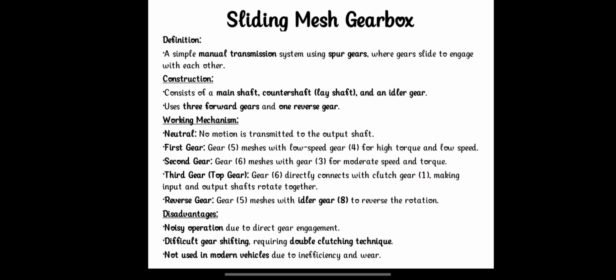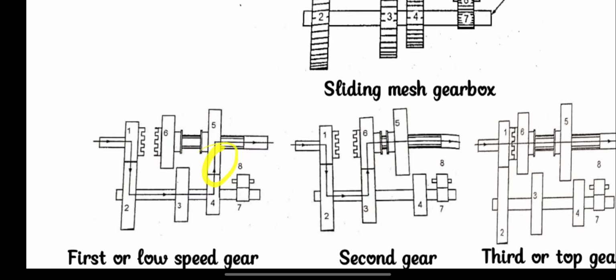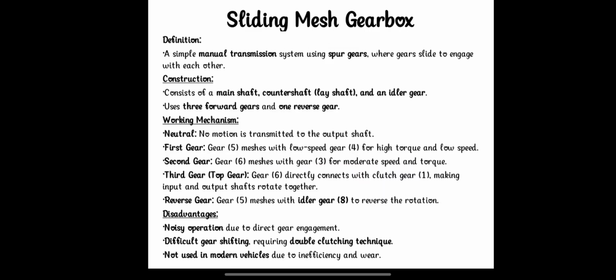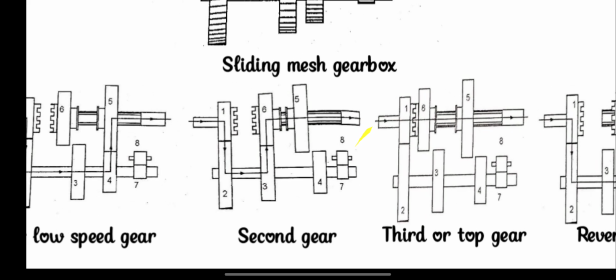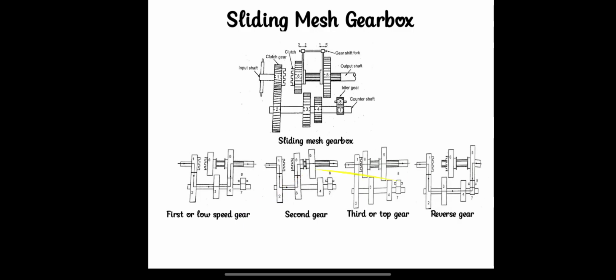So how does it work? I can clearly explain the working mechanism. In neutral, no motion is transmitted from the input shaft to the output shaft. In the first gear, gear 5 meshes with the low speed gear 4 for high torque and low speed. And in the second gear, gear 6 meshes with gear 3 for moderate speed and torque.